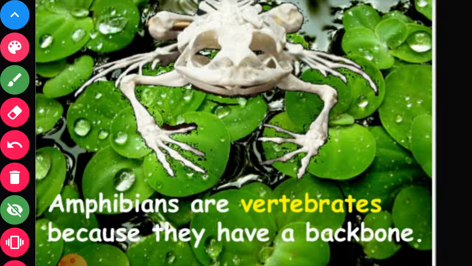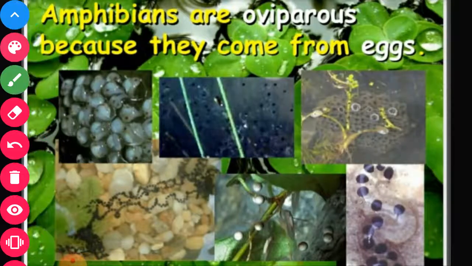Amphibians are vertebrates, as now you know that they have a backbone. Amphibians are oviparous because they lay eggs.